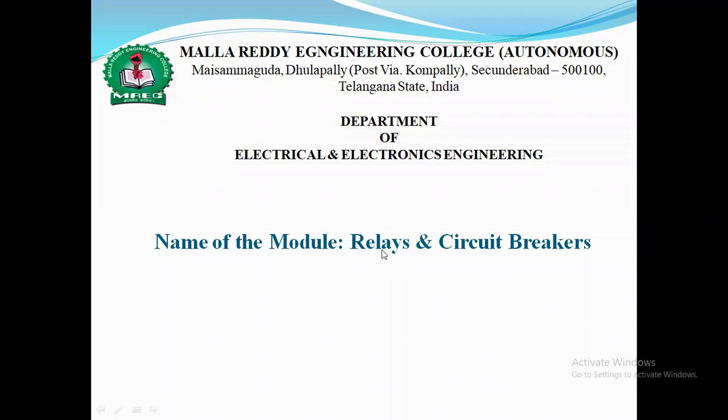Very good morning, everyone. Today's topic is relays and circuit breakers, which are very essential in giving protection to the total power systems. They will be coordinating with the different faults which exist in the power system, either natural or artificial. Out of these two, the relay is an intelligent device, whereas the circuit breaker takes commands from the relay, operates, and isolates the faulty device from the healthy device.